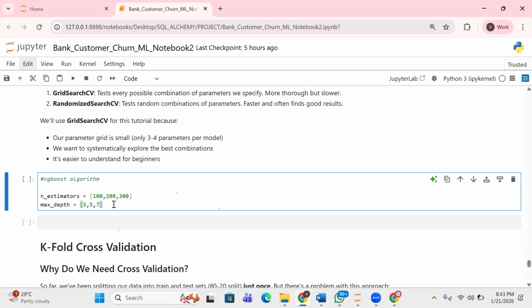I want to try 100, 200, 300. And at the same time, I also want to change the values of max depth to 3, 5, 7, which means I want to try these different values.